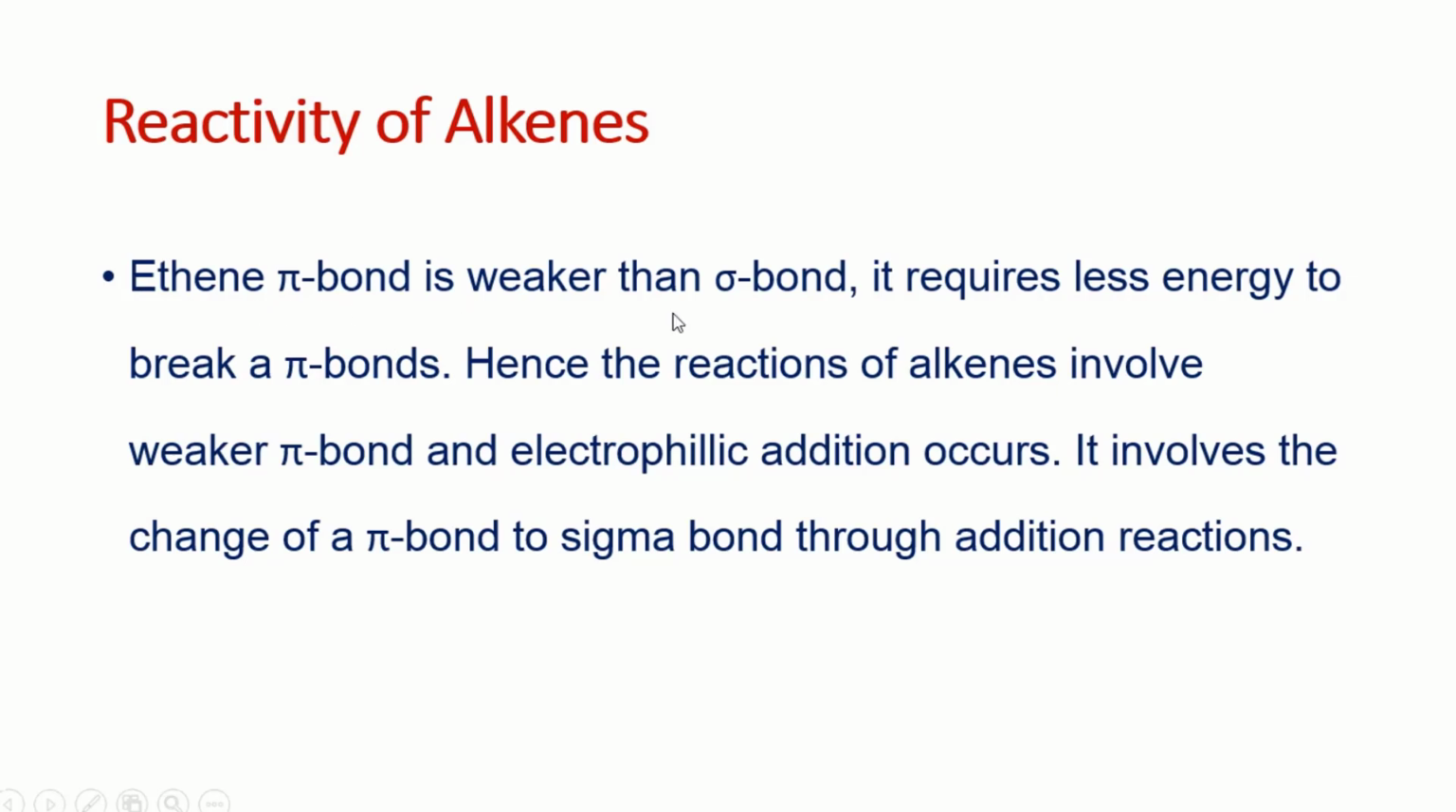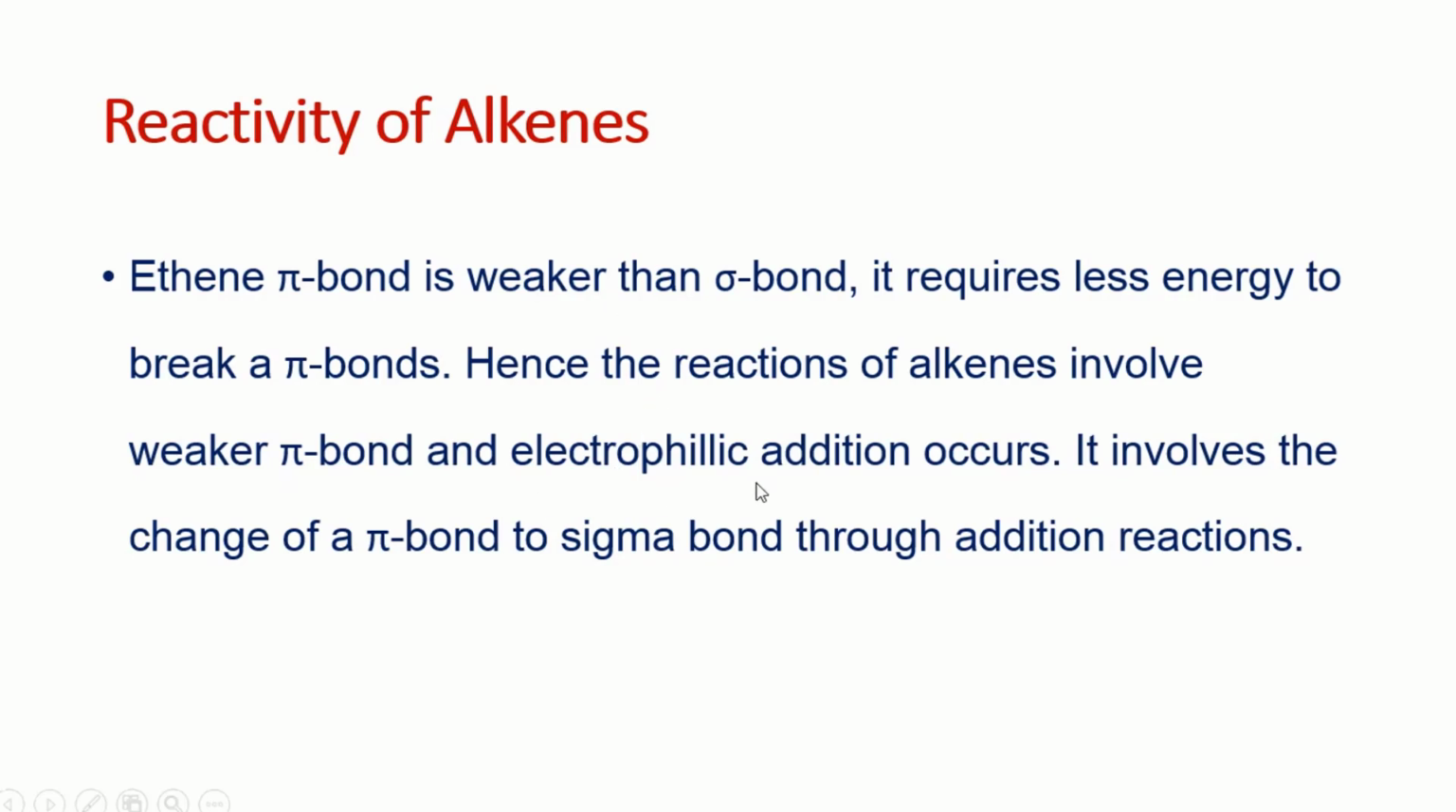So this pi bond is weaker than the sigma bond. So it requires less energy to break the pi bond. It will require little energy and the pi bond will break. When the pi bond breaks, it means we can add something. As I said, this pi bond needs little energy, so this undergoes addition reactions, because this double bond is unsaturated, so addition can take place. Pi bond will break and something is going to add into that. So this alkene shows the addition reaction.